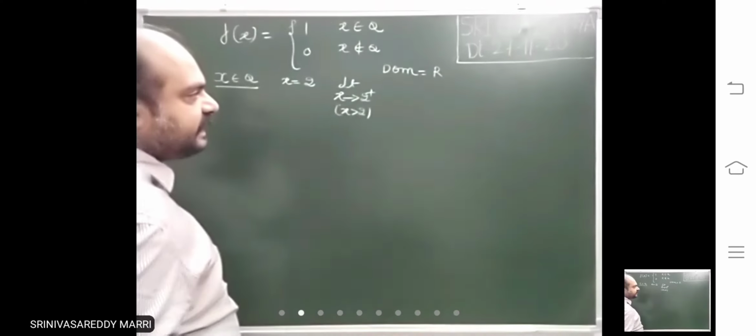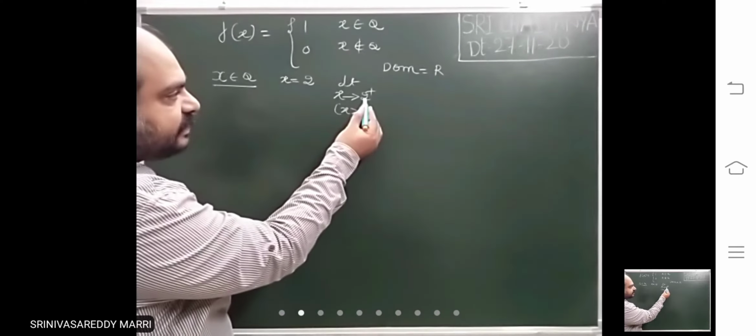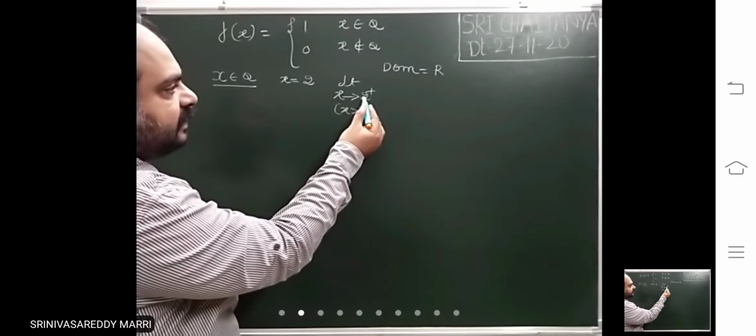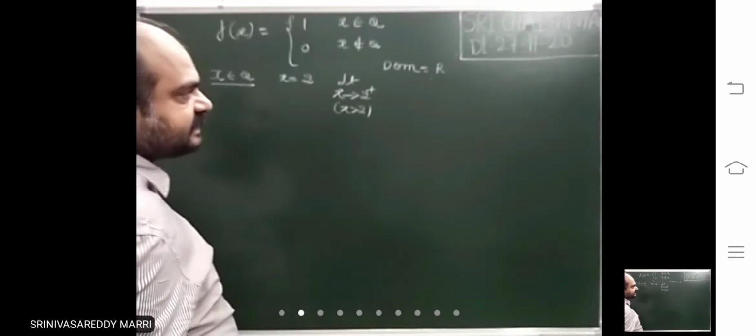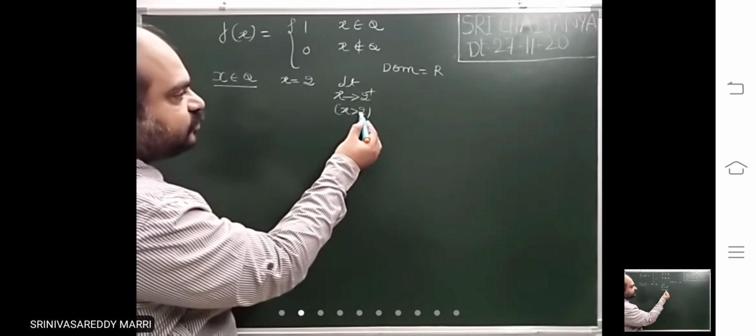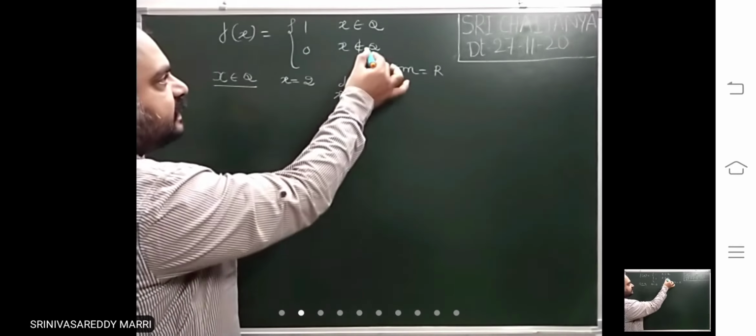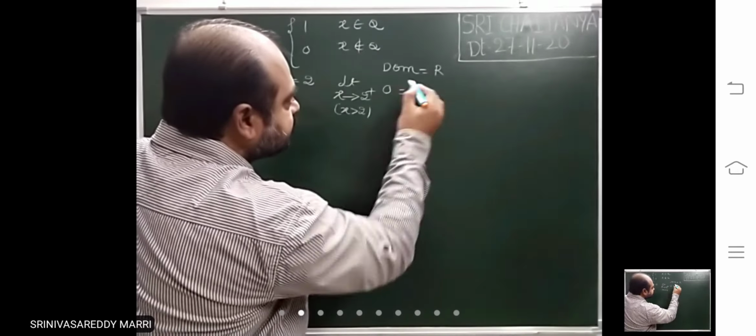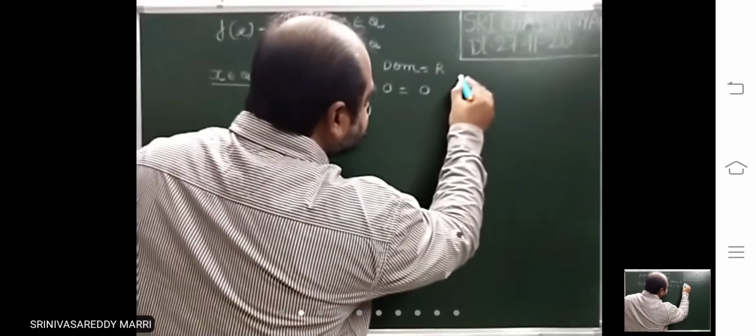There will be irrational numbers just greater than 2. This is a rational number, no? So closest to that, between one rational number and the next rational number, there will be irrationals. That means just greater than 2 means irrationals, whose definition is 0. So the right limit is 0.